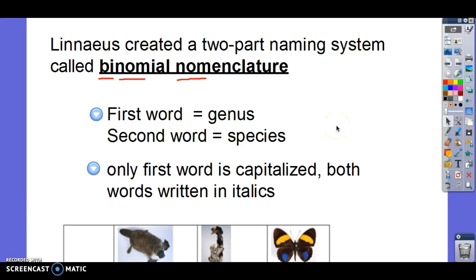Remember, italics means that they're slanted, okay? So I'll give you a second to write this down. So binomial nomenclature, super important.